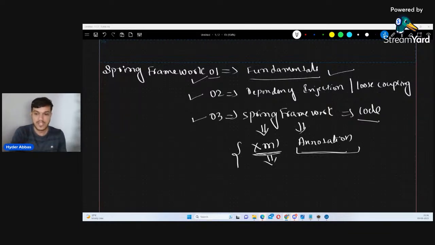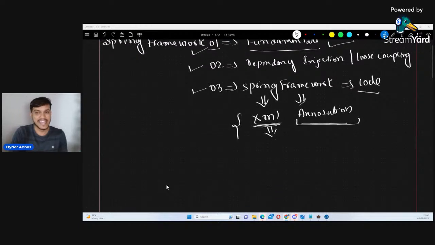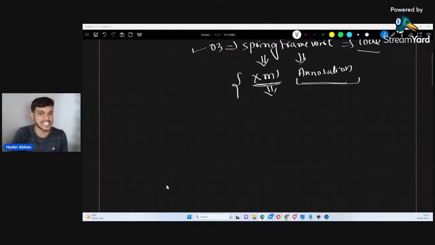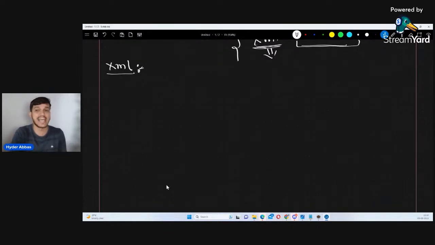Fine. So let's go ahead. And again, I repeat, today is the first and last time we are going with the XML approach. We will not be going ahead with this XML approach again. Now, why XML approach? What exactly is it? Just to reiterate the terms we discussed in the last class. If we have Java classes, Java programs with us, the idea of the Spring framework is that we don't want to create the object, we don't want to achieve composition here, which we have seen in the last class also.